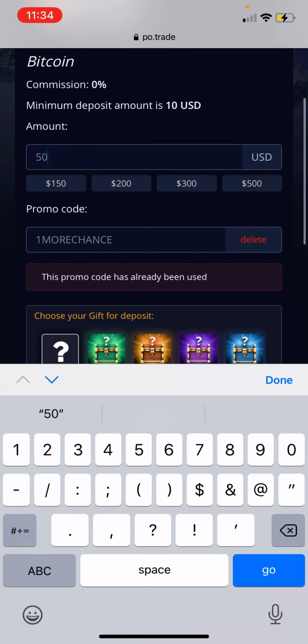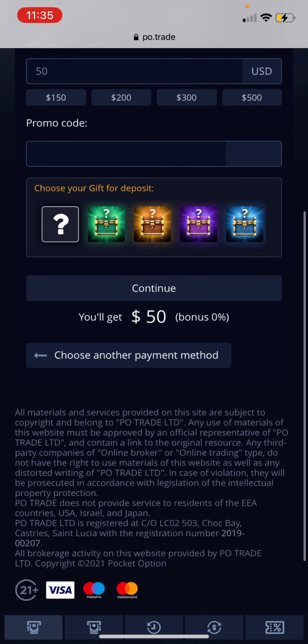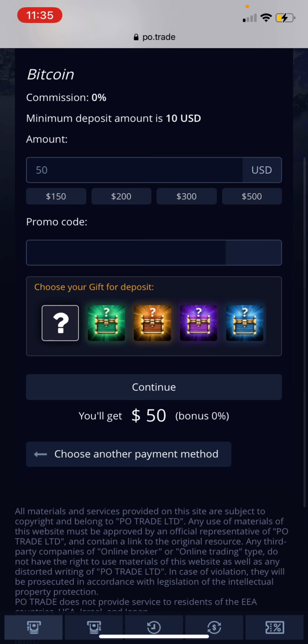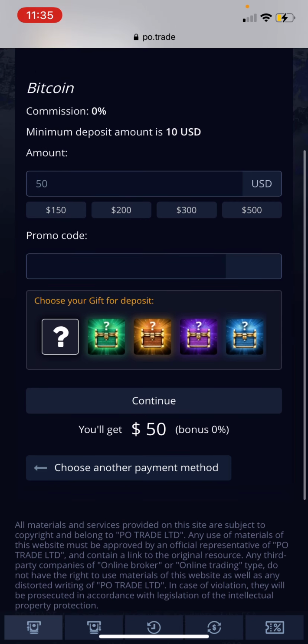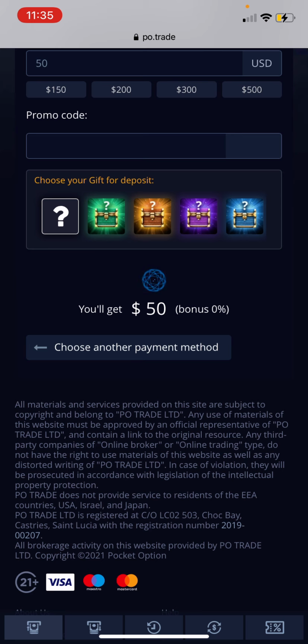All right. As far as the promo codes, I'm actually not going to use a promo code. I don't need to use a promo code at this point. I can just trade, make my money in withdrawals. So if you do, like I said, use a promo code, then they do give you extra funds to trade with. So I'm going to go ahead and go to continue.